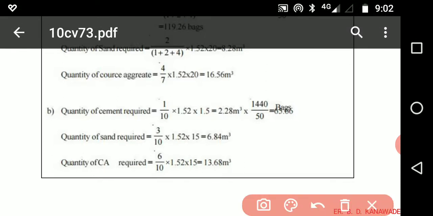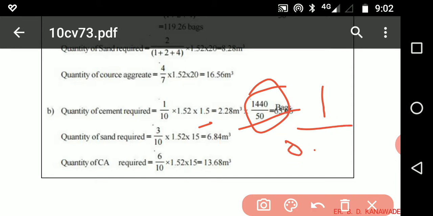Quantity of cement required is equal to 1, the content of cement in 1:3:6 proportion, upon sum of proportion, that is bracket 1 plus 3 plus 6, into 1.52 into 15, which is equal to 2.28 meter cube into 1440 upon 50, or you can take directly 1 upon 0.035. Thus we get approximately 66 bags.